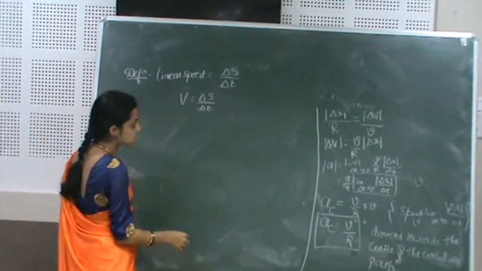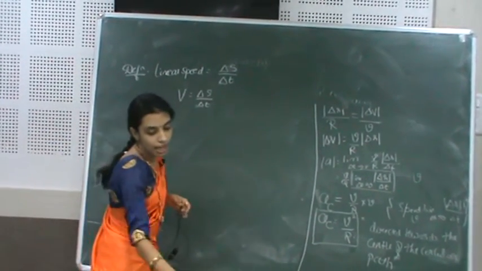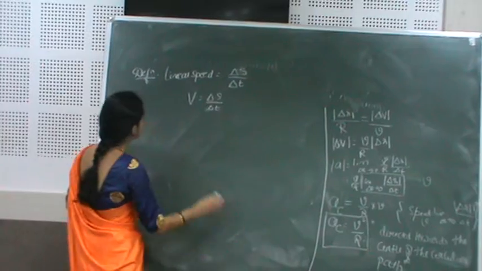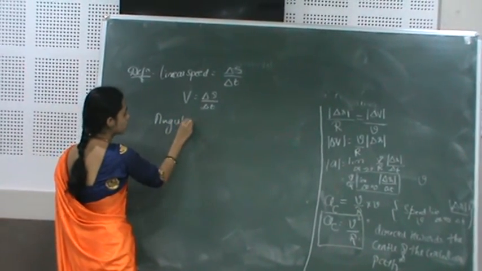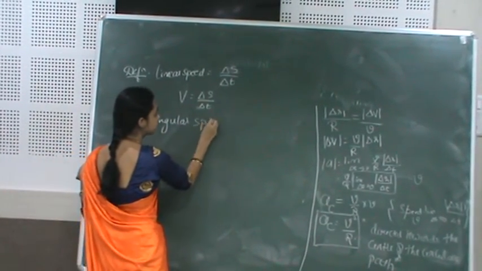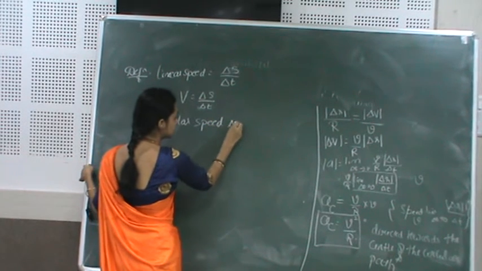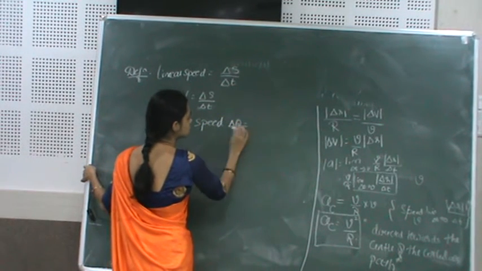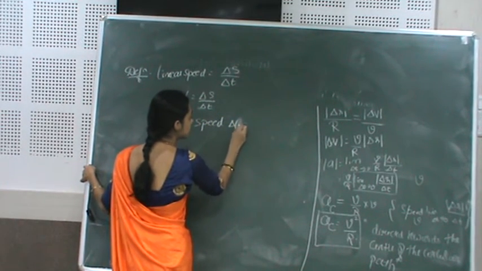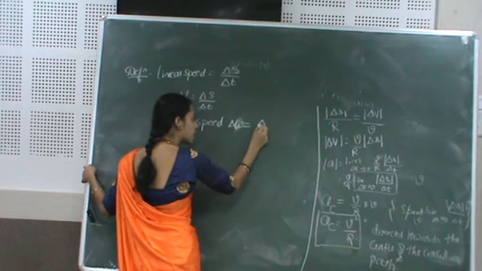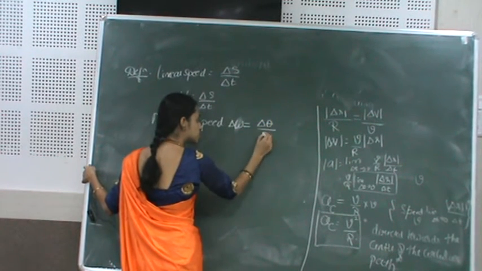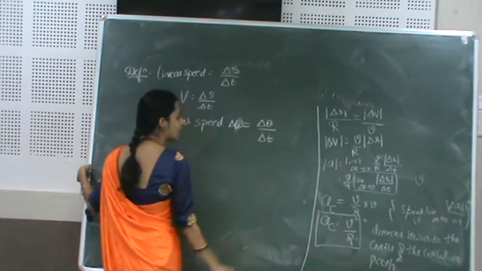Next, how can we define the term angular speed? Angular speed is nothing but omega, which will be equal to angular displacement over the time interval.